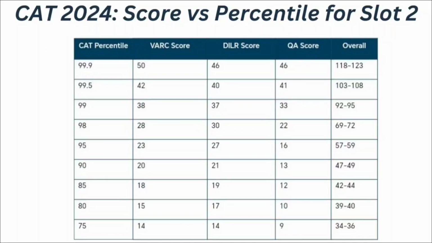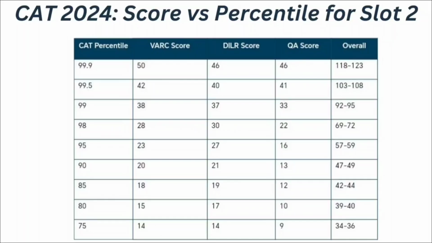If your VRC score is 15, DILR score is 17 and quantitative ability score is 10, means if your overall score ranges between 39 to 40, at that time you can expect your CAT percentile to be 80 percentile. Then if your VRC score is 14, DILR score is 14 and quantitative ability score is 9, means if your overall CAT score ranges between 34 to 36, at that time you can expect your CAT percentile to be 75 percentile.